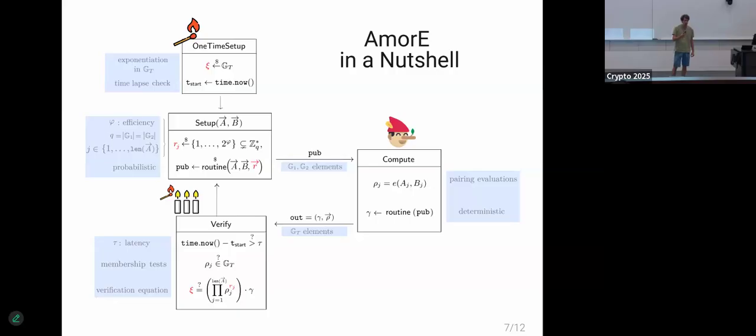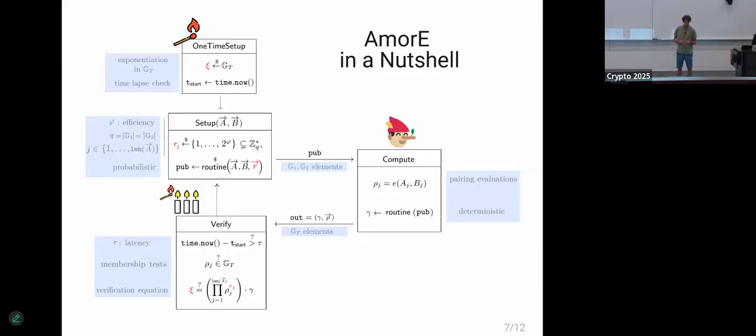And finally, if this time check passes and the client later in time has some new inputs that it wants to delegate, it can go directly to the setup phase instead of starting a new match on the one-time setup. So this helps with our notion of amortized efficiency.